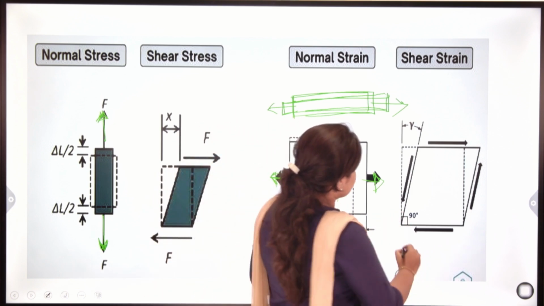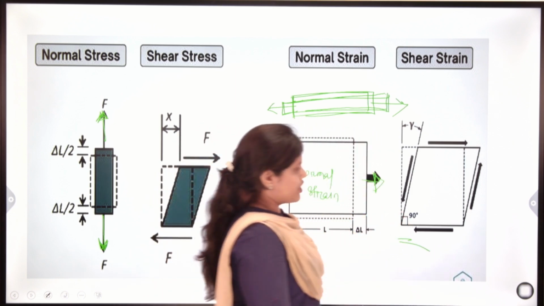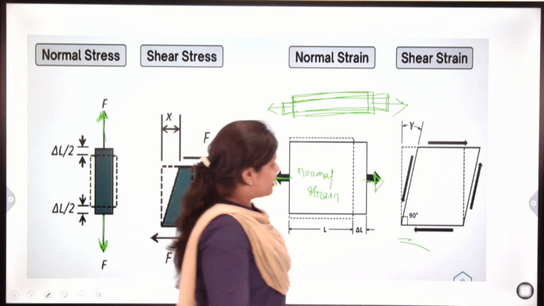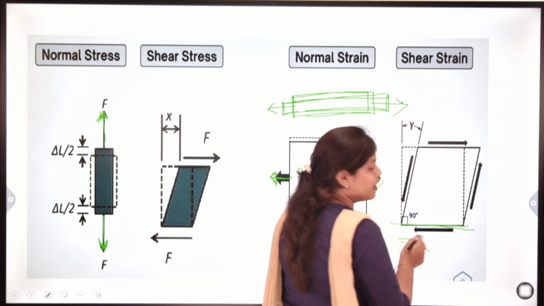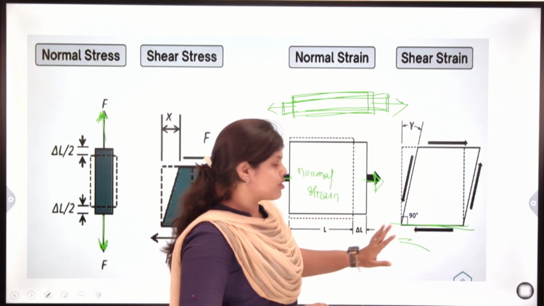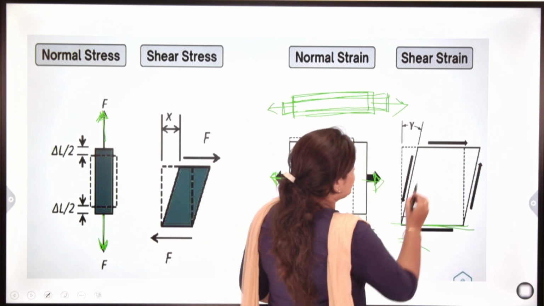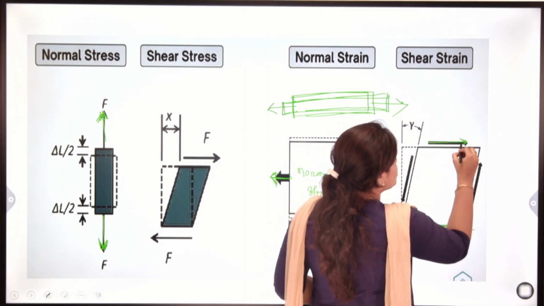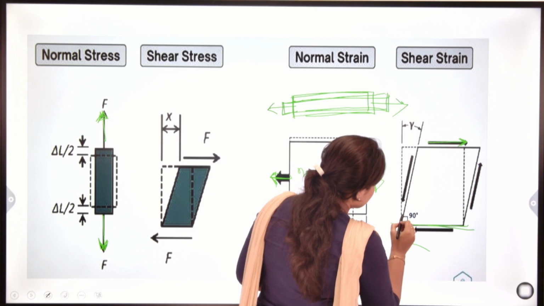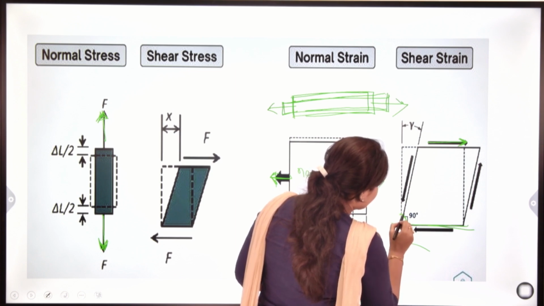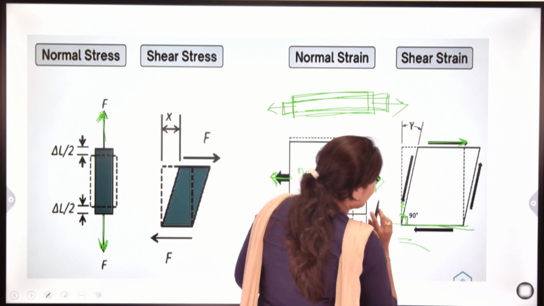Here this is shear strain. In this plane, this is the constant or fixed plane. After application of shear stress, this body changes by some angle.